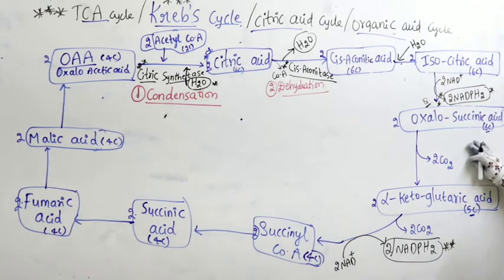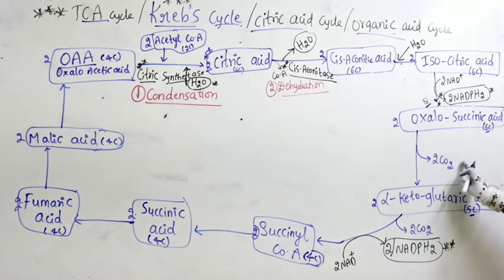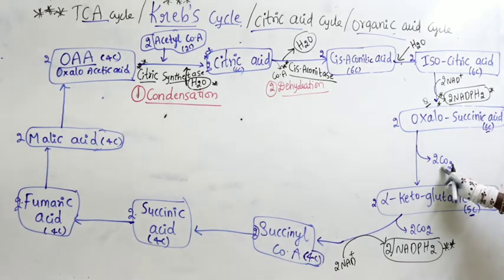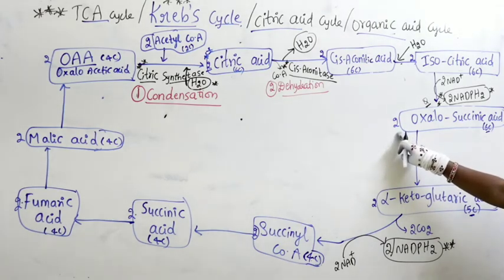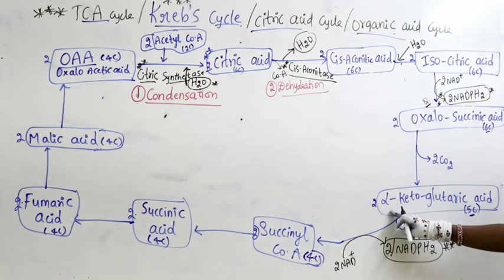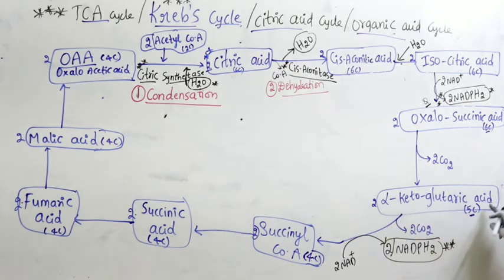Leave one step, in the next step you have to write 2 carbon dioxide is released out, 6 carbon molecule will become 5 carbon molecule, each compound loses 1 carbon dioxide, 2 molecules are there, 2 carbon dioxide goes out here, there is a production of 2 molecules of alpha ketoglutaric acid having 5 carbons.